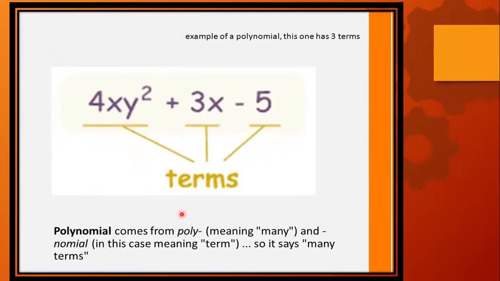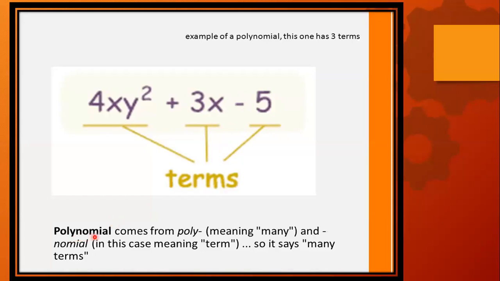Let's come to the point. The topic that we are dealing with is polynomial. The algebraic expression given in front of us has three terms. 1, 2, 3. Keep in mind every operation separates one term from the other. So there are in total three terms.